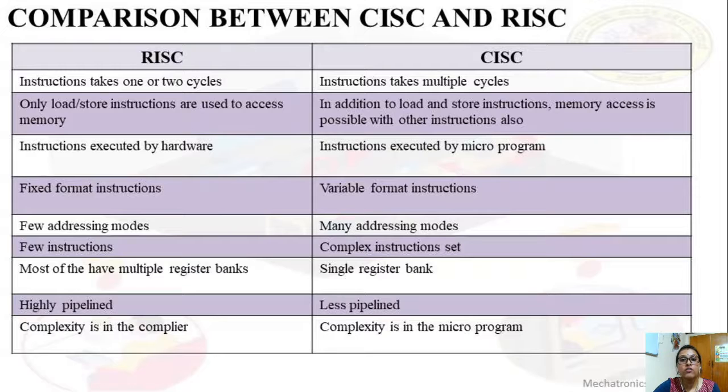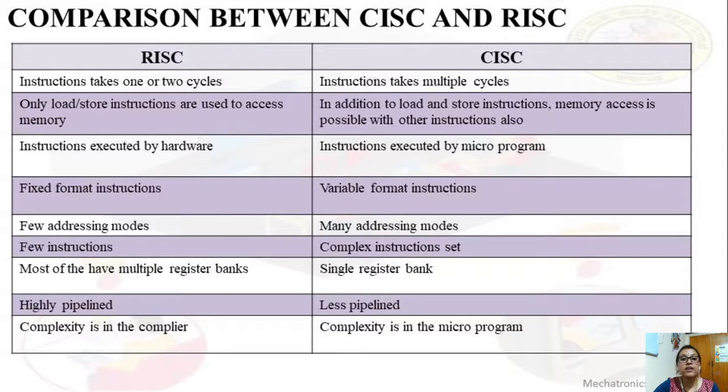Next, in RISC only load and store instructions are used to access the memory, whereas in CISC, in addition to load and store instructions, memory access is possible with the other instructions. In RISC, memory access is not possible with other instructions. For the data transfer instructions, we have to use only load, store, push and pop operations, whereas in CISC, in addition to load and store instructions, memory access is possible.